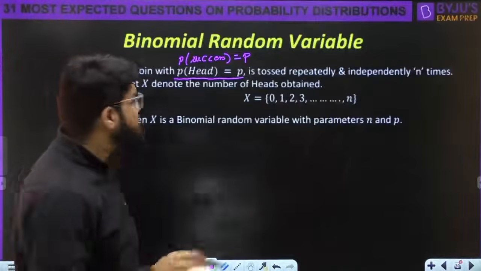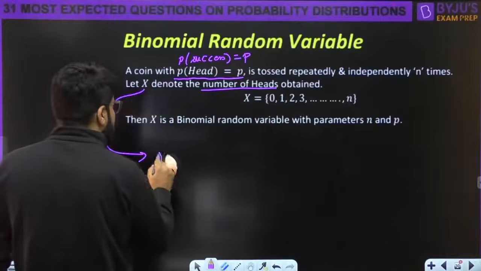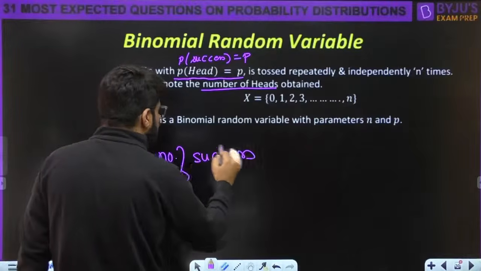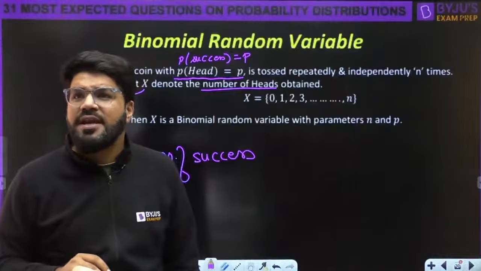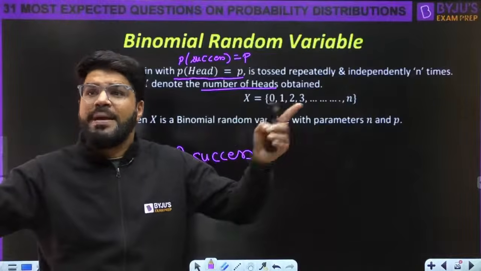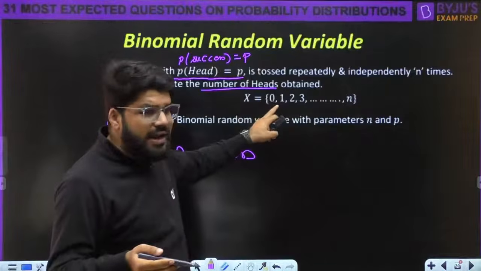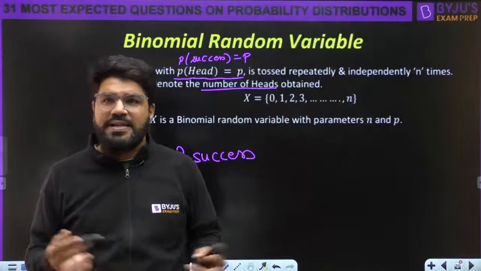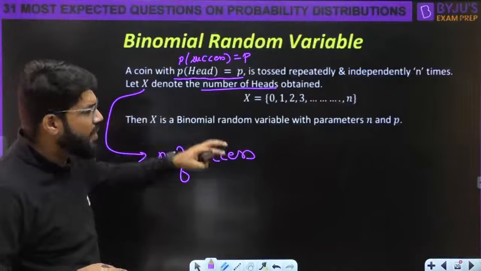Let x be the number of heads obtained. Let me generalize. Let x be the number of successes obtained. So how many times can you get a head or success? You have tossed the coin n times. Maybe you get 0 heads, all are tails, or 1 head or 2 heads, etc. Maximum n heads. Such a distribution is a binomial distribution with the parameters n and p.